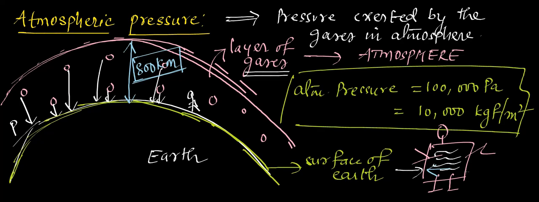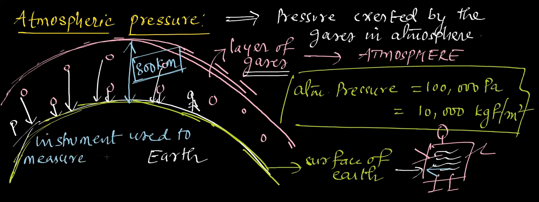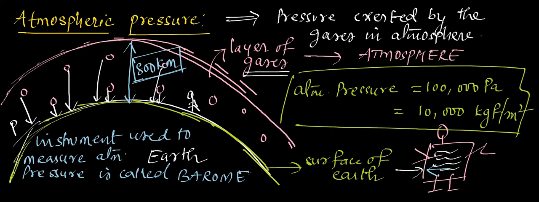Yes, ma'am. Any doubt in this? No doubt. Okay, so what is the instrument that we use to measure the atmospheric pressure? Barometer. Instrument used to measure ATM pressure, that means atmospheric pressure. It's called a barometer. And who invented this? It was invented by Torricelli. Okay. So there are some certain points that you need to understand related to this barometer. We'll see it. But before that, are you clear with this? Yes, ma'am. Okay.